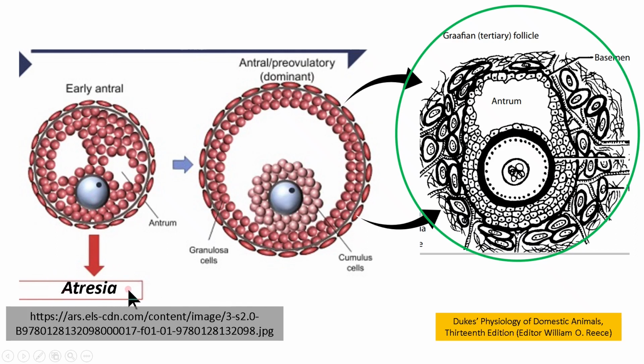Atresia is the degeneration of follicle, whereas the dominant follicle can survive due to the greater number of FSH receptors on granulosa cell. So the little amount of FSH is sufficient for their growth, survival and functioning. The dominant follicle or follicles which are going to ovulate is called Graafian follicle. This is fully matured follicle. The formation of Graafian follicle or antral follicle is fully hormonal dependent.